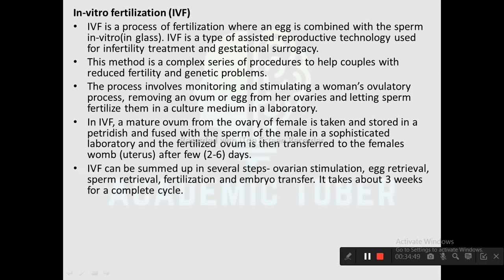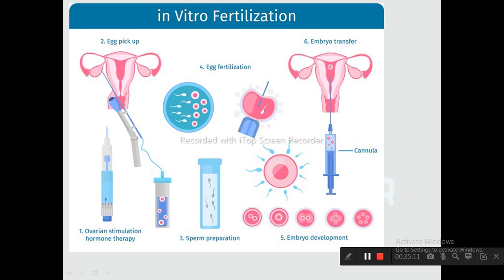IVF can be summed up in several steps. First one is ovarian stimulation, after that egg retrieval, after that sperm retrieval, after that fertilization and embryo transfer. It takes about 3 weeks for a complete cycle. The embryo grows in the woman's uterus as in normal pregnancy. So here is a diagram with a series of steps involved in in vitro fertilization.